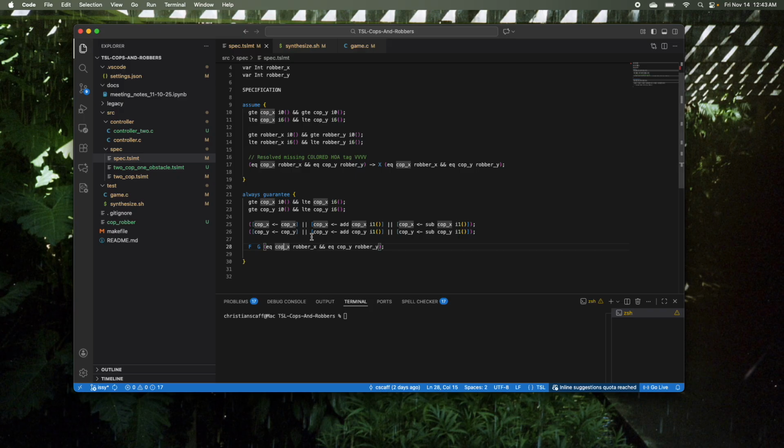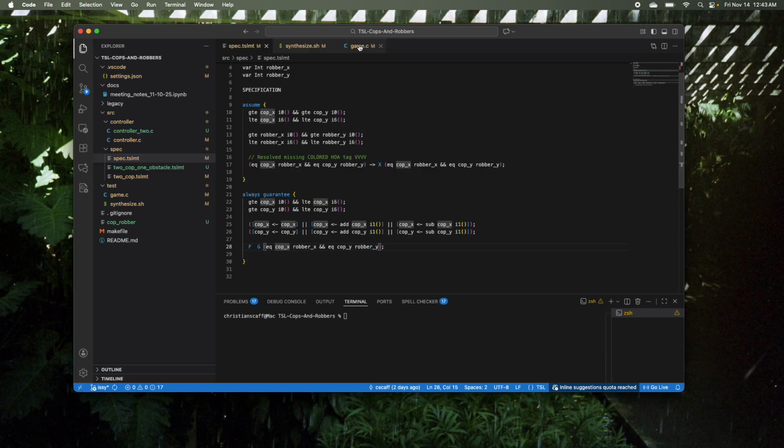And essentially what the specification is saying is that given that we have a cop and a robber and they're both on the grid, we want to guarantee that the cop, maintaining its position in the grid, will move in a way to the next cell at each time step, such that eventually it'll reach the robber and keep up with the robber and maintain the robber for an infinite period of time, as long as your computer can hold battery.